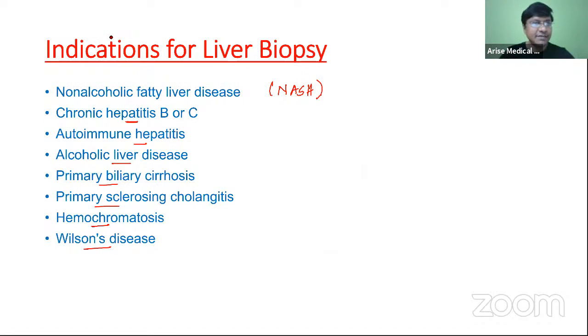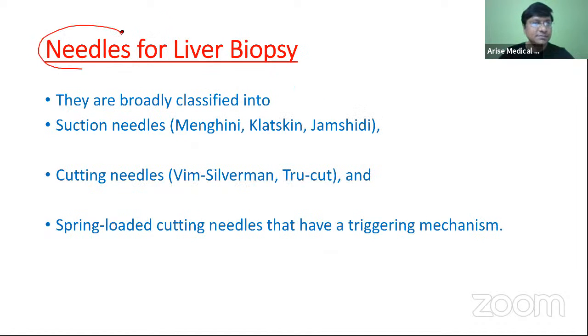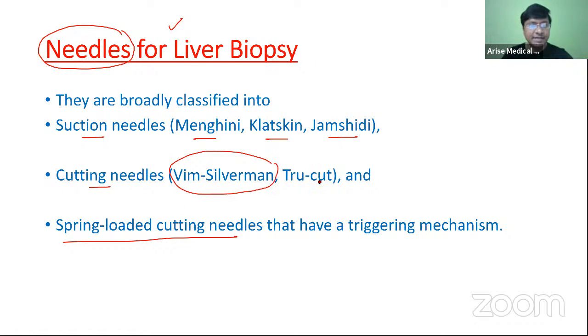Now the other important point is you should be very much aware of what are all the needles which are used for the liver biopsy. We have the suction needle, cutting needle, and as well as spring-loaded cutting needles that have a triggering mechanism. And what are these suction needles? They include Menghini, Klatskin, and Jamshidi needle. Cutting needles, we have Vim Silverman and as well as the Tru-Cut needle.